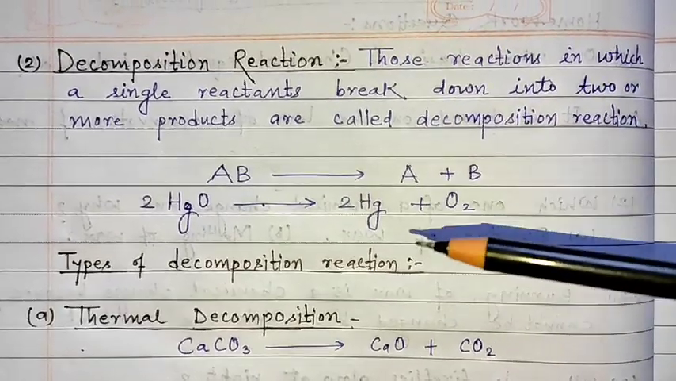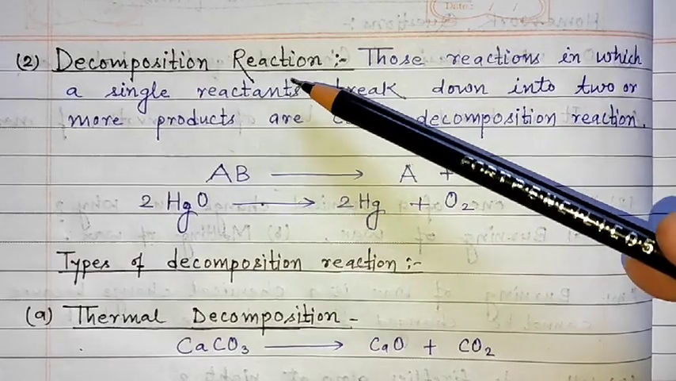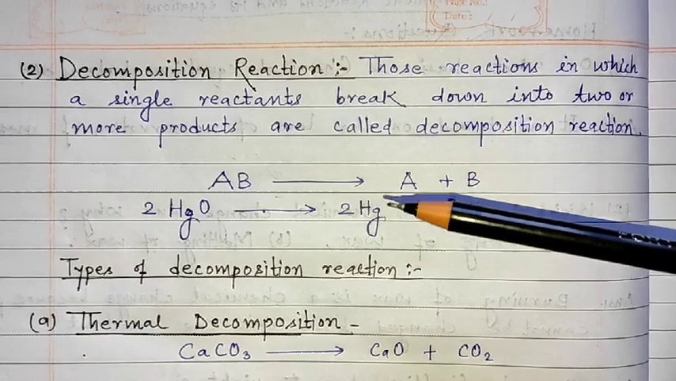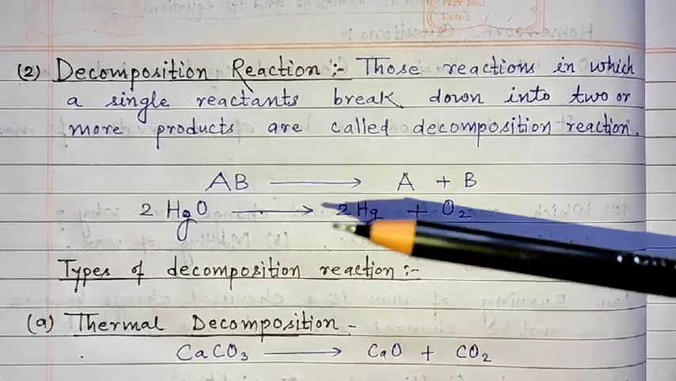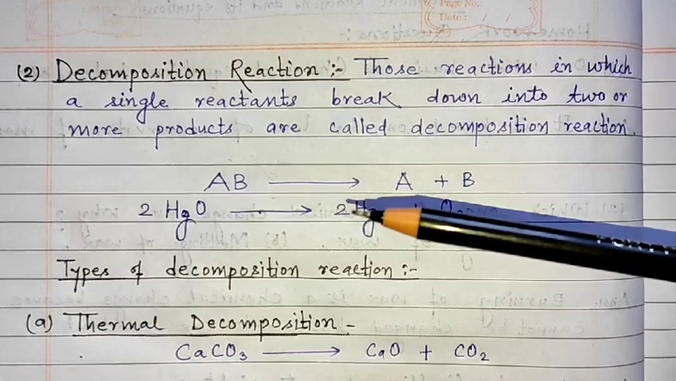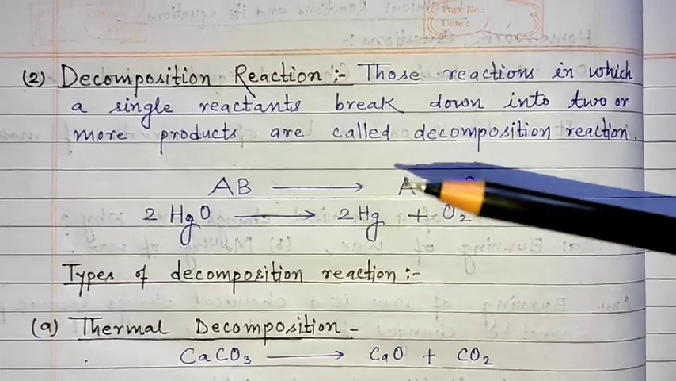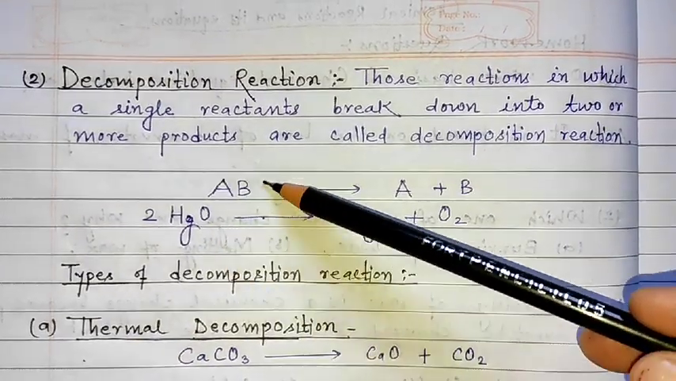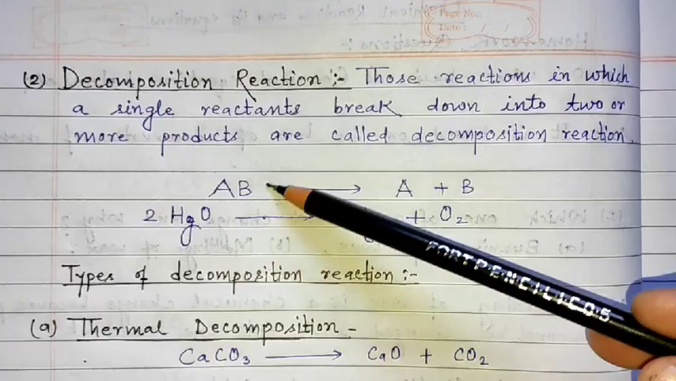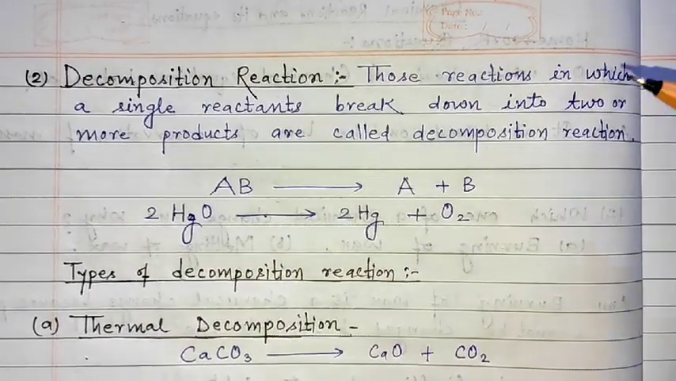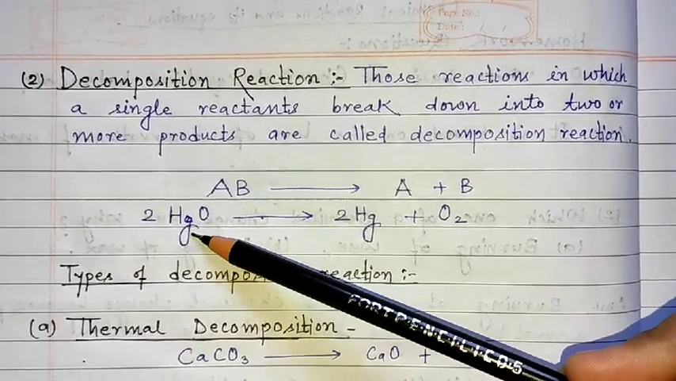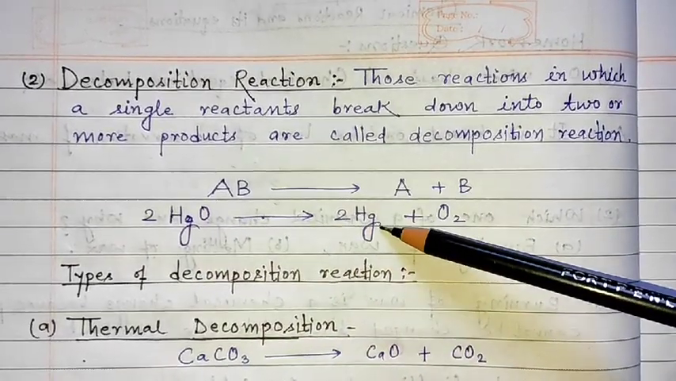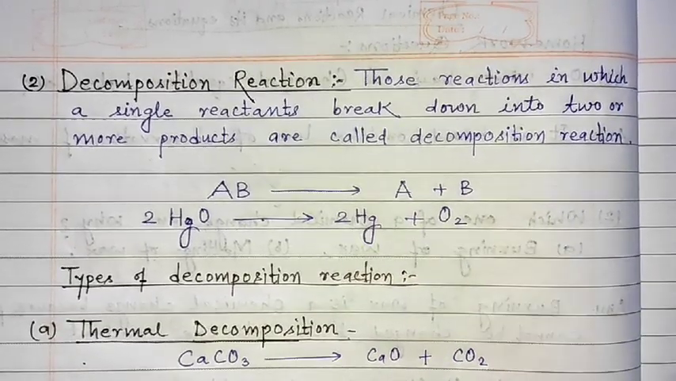Coming to the next type of chemical reaction, the decomposition reaction. It is just the reverse of the combination reaction. In a combination reaction, we were adding two things to get one single product, and in this, a single compound breaks down into two or more products. We can see that 2HgO is breaking down into 2Hg and O2.